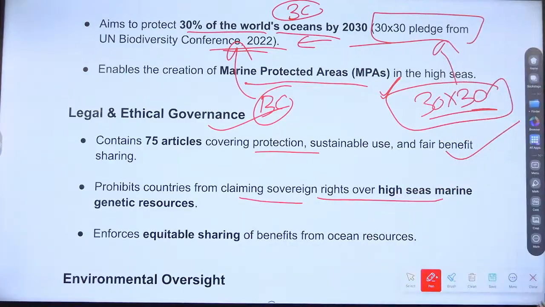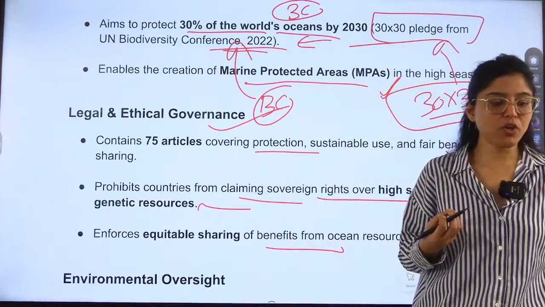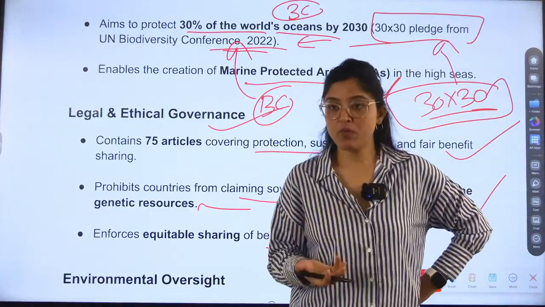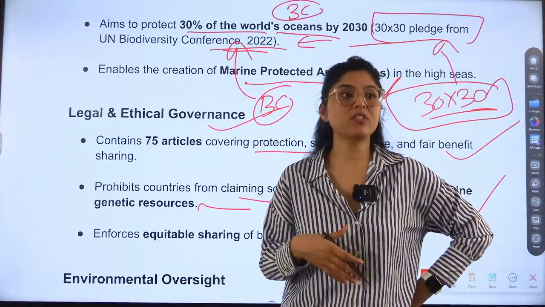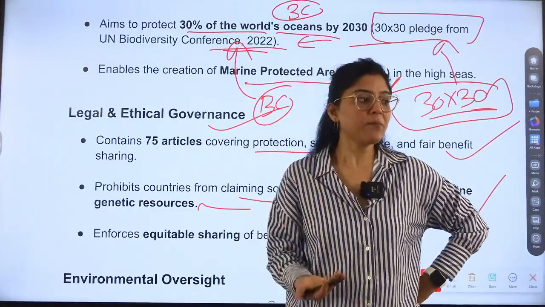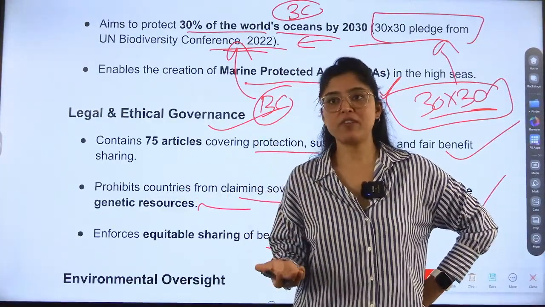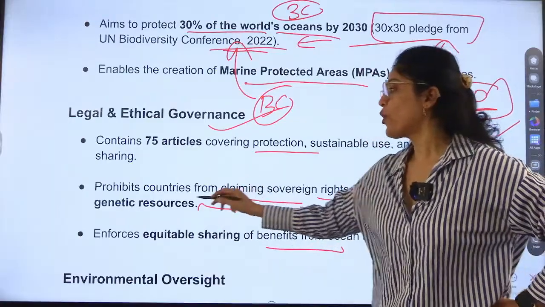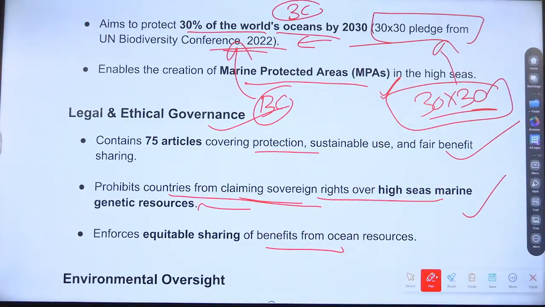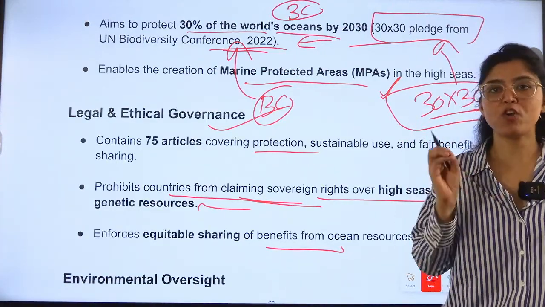It prohibits countries from claiming sovereign rights over the high seas marine genetic resources. So there is this silent war, a genetic war going on. Genetic resource, marine resource, to tap on the marine resources, how we can make maximum use. Countries are fighting for this thing. China is a very good example for this thing. So it prohibits countries from claiming sovereign rights over high seas marine genetic resources. They cannot exploit anything